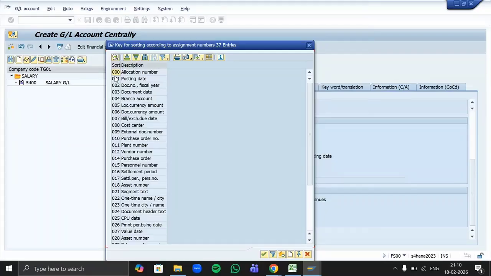For example, we have this sales GL. We have posted one revenue transaction today, one revenue transaction on yesterday's date, and a third transaction on the day before yesterday's date. So how will the system arrange all these transactions in the ledger? As per the posting date. Whichever transaction you posted today will come on top. The transaction you posted yesterday will come on the second line, and the one you posted the day before yesterday will come on the third line. So this is how sort key helps you arrange your transactions.